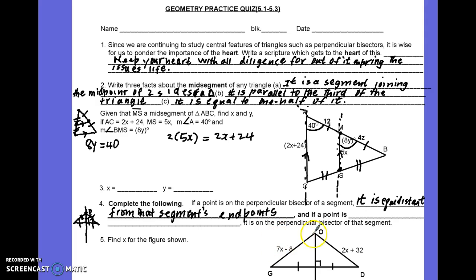Okay, so that would definitely be applicable here in finding out what x is, where it says find x in the figure. So you'd go ahead and set it up and say, this point O is on the perpendicular bisector of GD, so therefore it must be equidistant from the endpoint G and endpoint D of this segment. That's why 7x minus 8 would have to be equal to 2x plus 32. And you can work that one out again for practice.